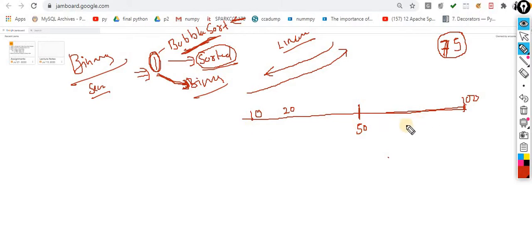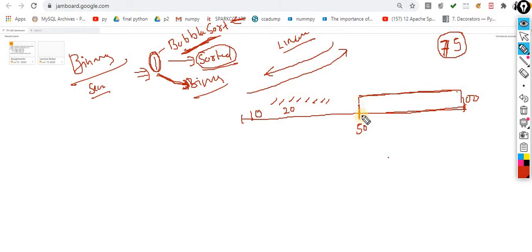After watching the data, I clearly observe that my data will be greater than 50. That means my data is between 50 and 100. So why should I waste my resources to check all the items? Because the data is in sorted order, we know it. I know my data is not present over here.